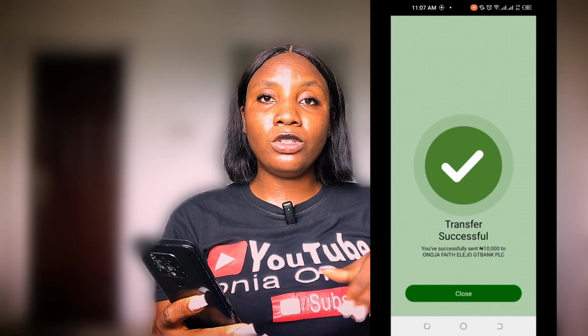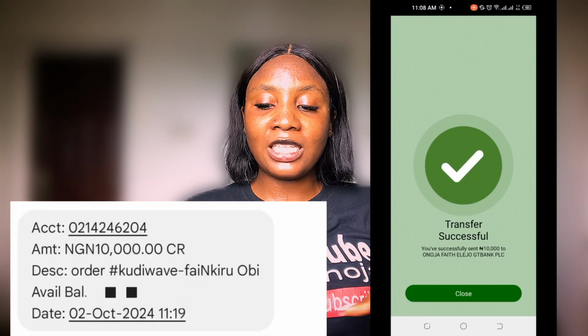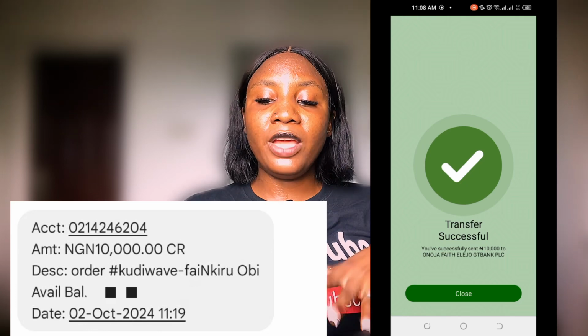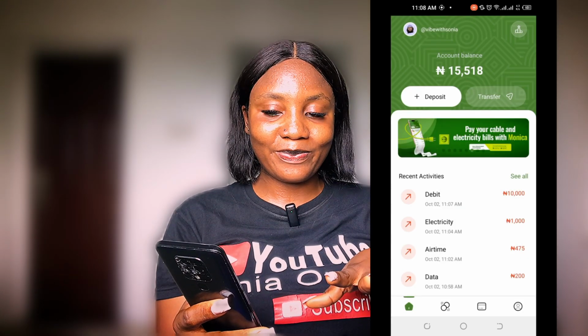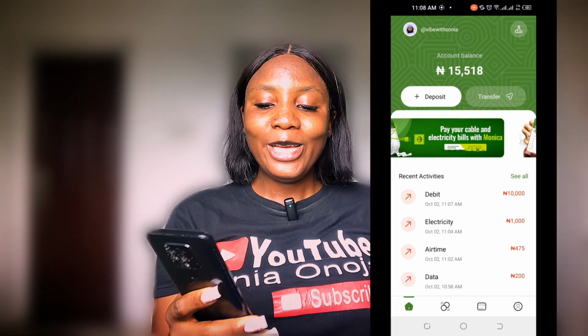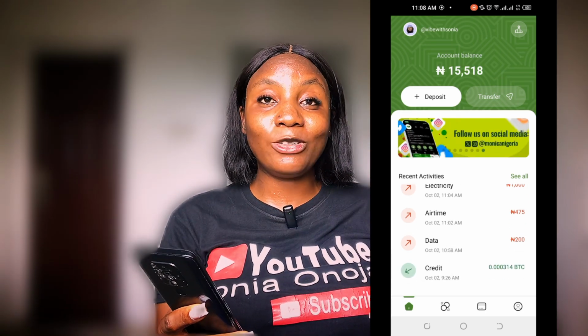So for the transfer, you are going to give it about 10 to 15 minutes for you to be able to receive the alert, which I will put in here as well. Then you're going to see that this is my remaining balance. So right now, I am just showing you guys all the transactions that I've been able to make using Monica.ng.